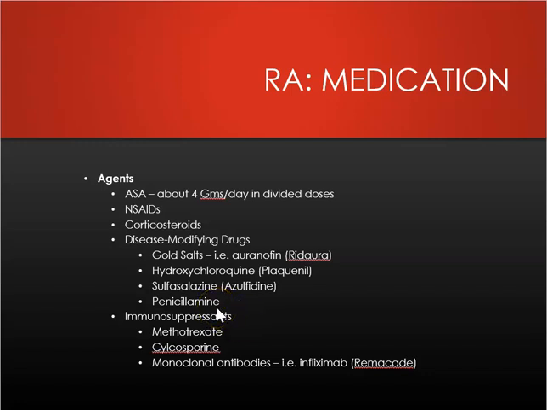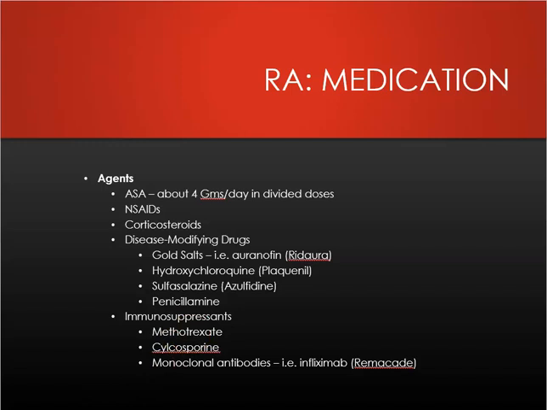The penicillamine, that can cause bone marrow depression, proteinuria, and nephrosis. So you're going to monitor your CBC and your UA. Immunosuppressants, methotrexate, that's a folic acid antagonist that's used with cancer treatment. So they're going to need concurrent folic acid or leucovorin, which leucovorin is going to reduce some of the adverse side effects. So it depends on how much methotrexate they're on. What they'll do is they'll give them the methotrexate and follow it up with something called leucovorin rescue.